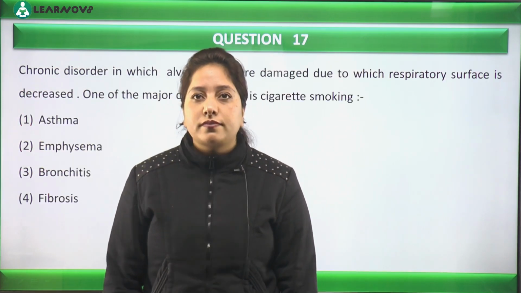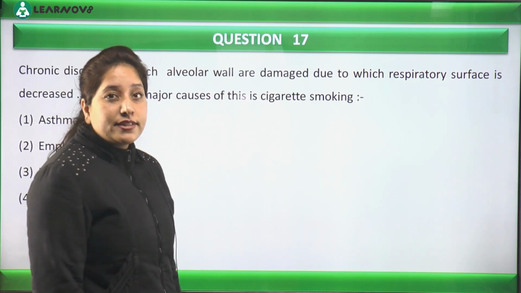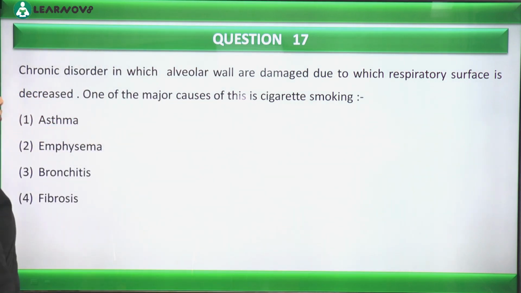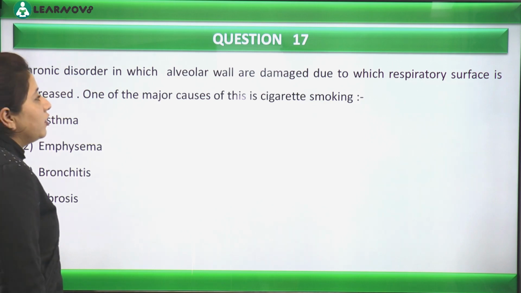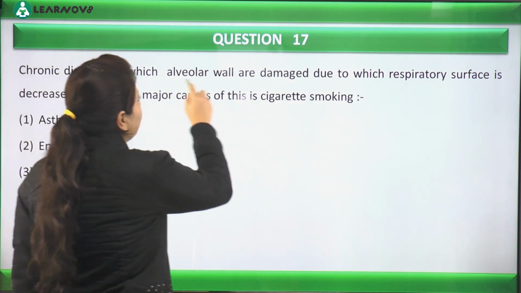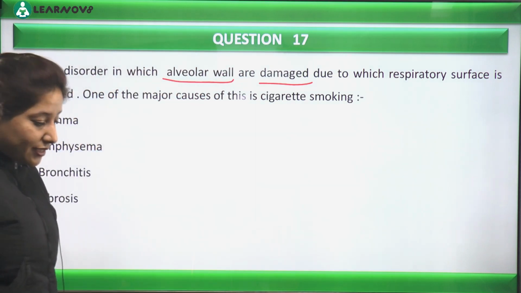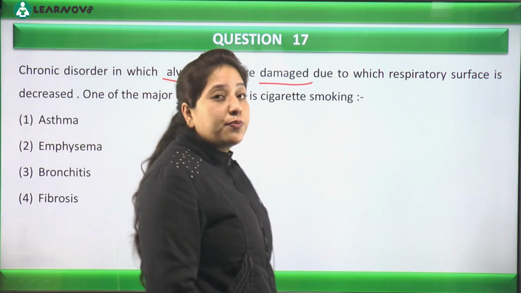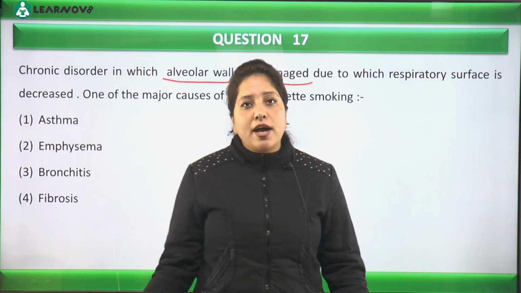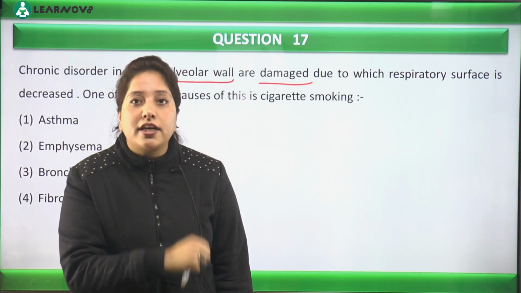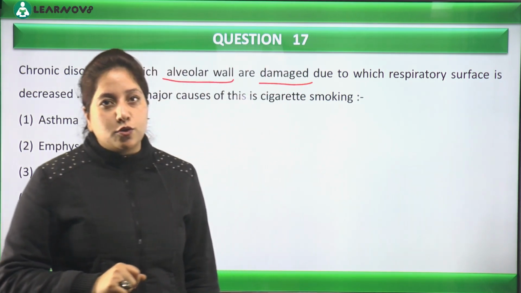Okay. Now let us discuss the next thing. Question number 17. This is about a respiratory disorder and it's stating that the chronic disorder in which the alveolar wall is getting damaged. The alveolar wall is actually the respiratory surface, and if it is getting damaged, it means on the whole the respiratory surface is decreasing.